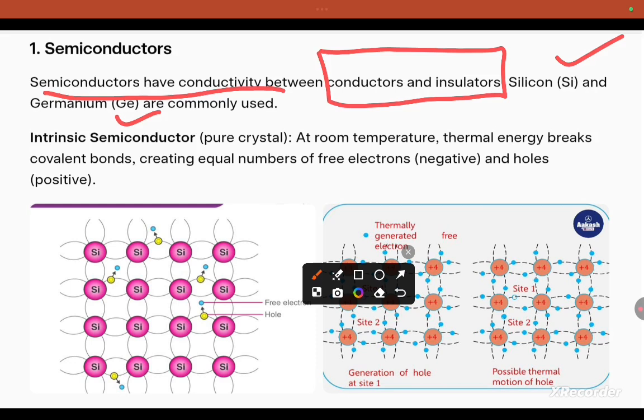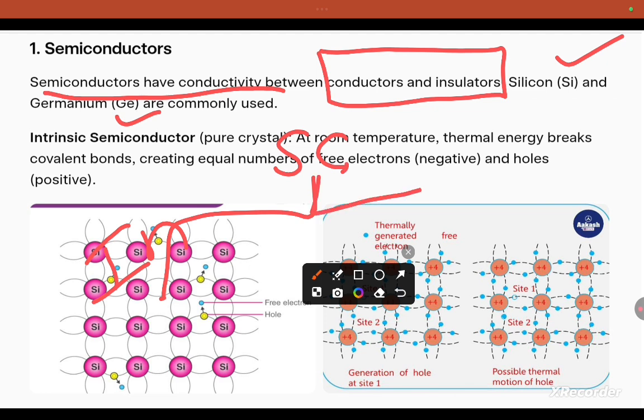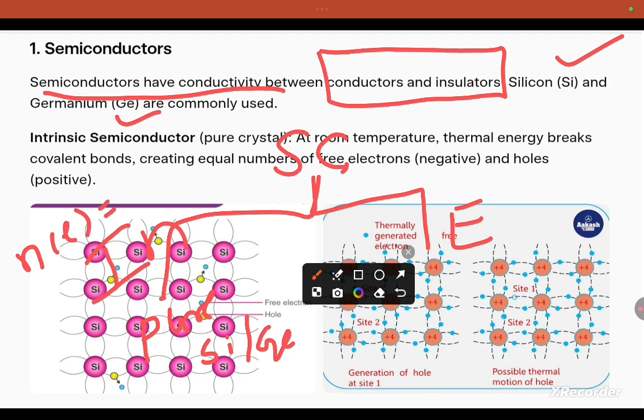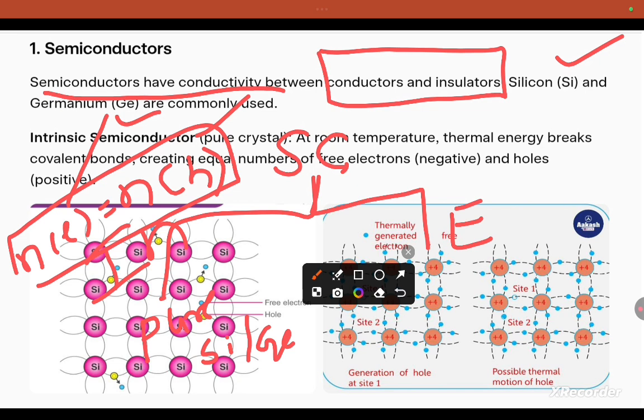Based on the conductivity character, these semiconductors are again classified into intrinsic semiconductor and extrinsic semiconductor. A pure semiconductor such as silicon or germanium is one where the number of electrons is equal to the number of holes. The electron is a negative charge, the hole is a positive charge.